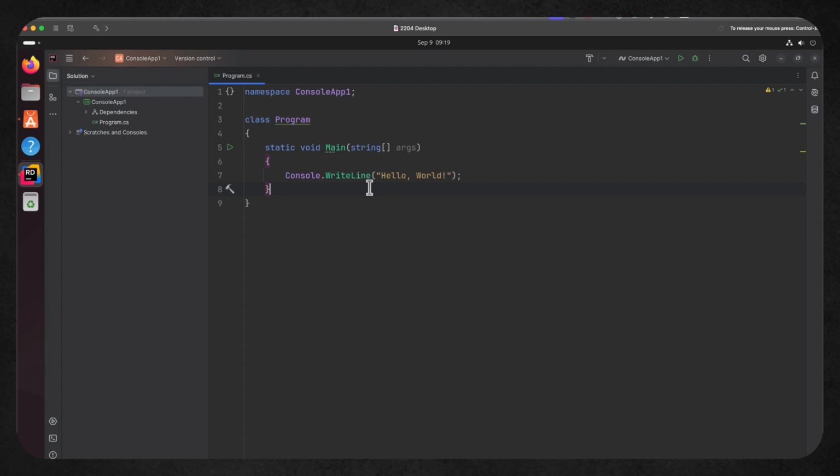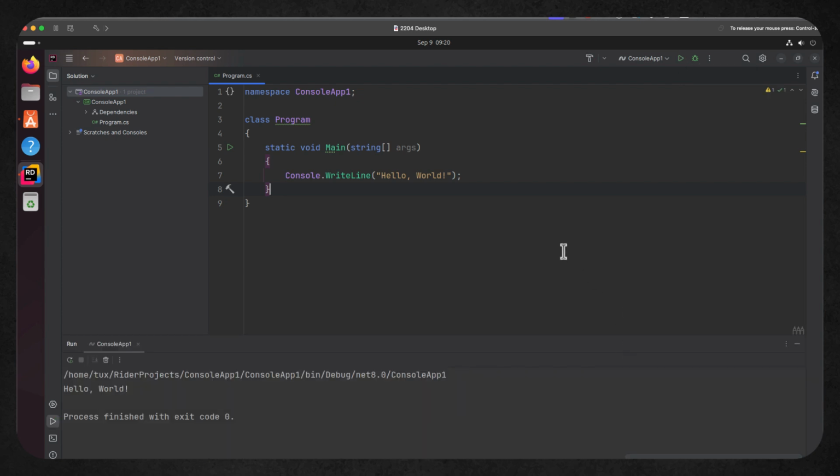We then have to run the code, but in running it, we're also going to compile it. So let's go through and run this. So we compile it. It's compiled then for the .NET framework and then it's executed in the .NET framework. So we have hello world printing out.